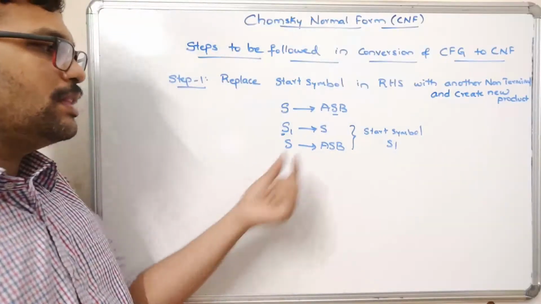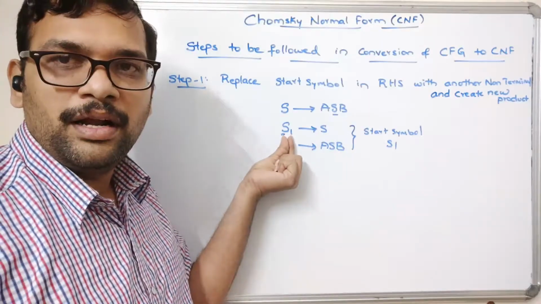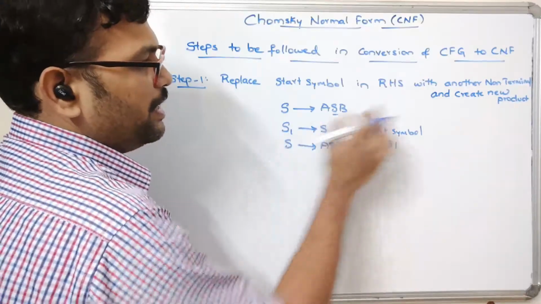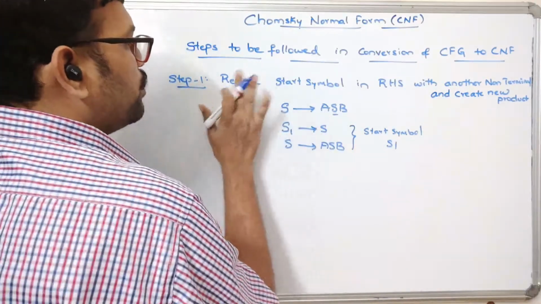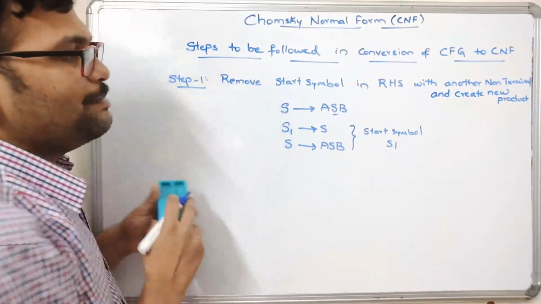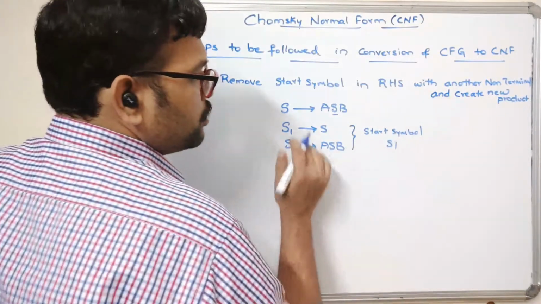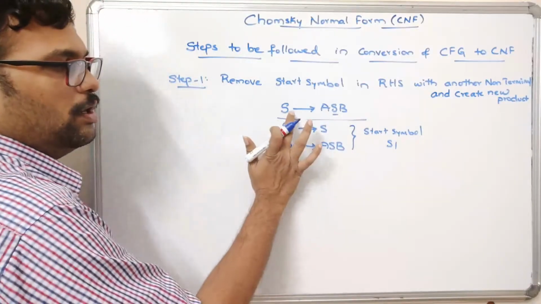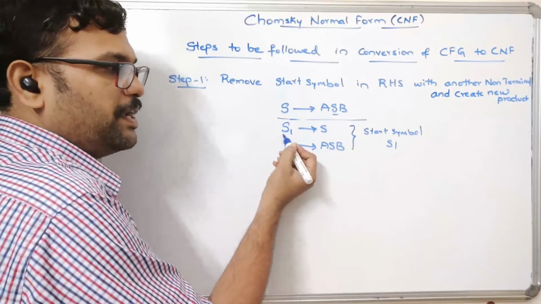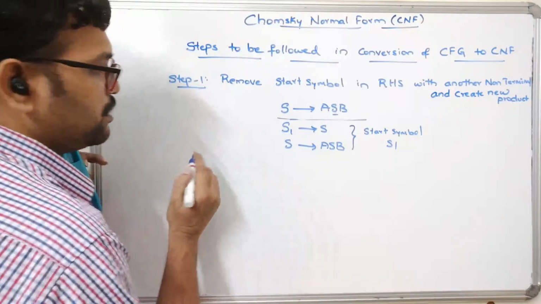Now you can observe here that on the right hand side of the start symbol production, there is no start symbol. So we are just replacing this S with a new production. So, not replace, we have to remove. We have to remove the start symbol in the RHS with another non-terminal and create a new production. I hope you understood this step. We need to create a new production with this start symbol so that the new start symbol will be given, and you have to replace the start symbol. So this is the first step.